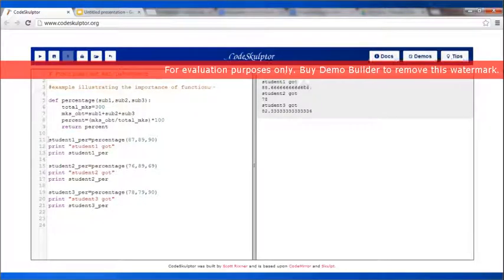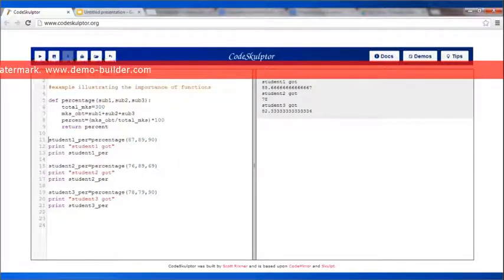Now let me say that there is a student, say student 1, and I have defined a variable here, student 1 underscore per, which says that I am going to put here the percentage of the first student, and I call the function percentage, and inside these brackets I put the parameters, that is the marks that student 1 has obtained, 87, 89, 90, and then I've written print student 1 got, and then print whatever was the percentage. And you can see towards the right that I have student 1 got 88.666 percentage.